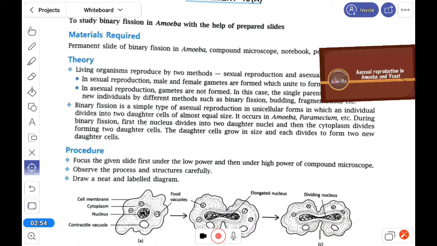So this process looks very simple, but at first the nucleus has to divide into two daughter nuclei. If the nucleus does not divide, then the DNA will not divide, then the new amoeba will not get the characteristics of the old amoeba. In that case they will die, they cannot survive. So first the DNA has to divide, and after that when the cell divides, one amoeba turns into two.